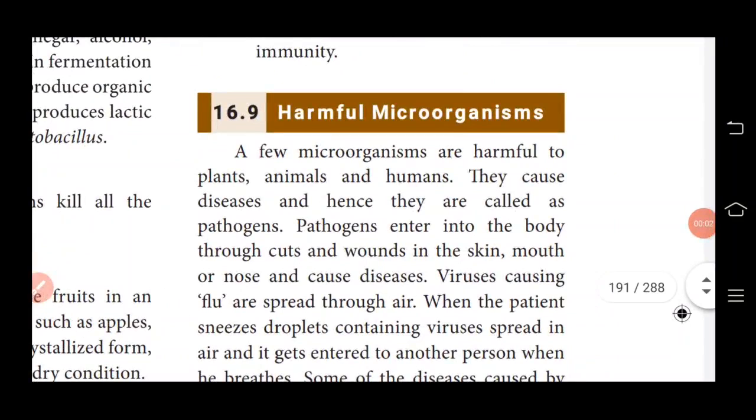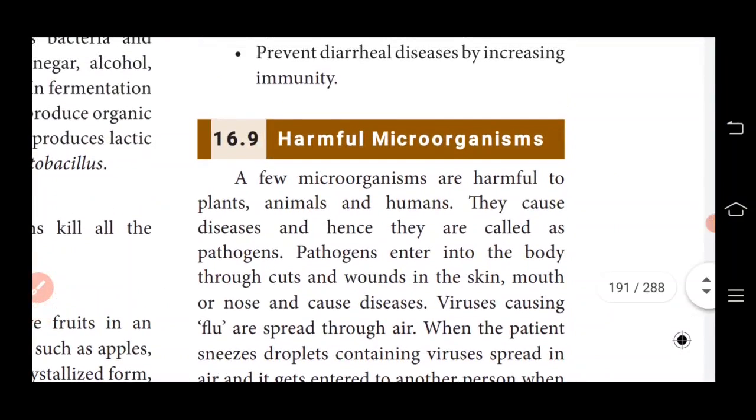And also we learned about the topic of harmful microorganisms. A few organisms are harmful to plants, animals and humans. They cause diseases like malaria, typhoid, rabies and some other diseases. The organisms that cause disease are known as pathogens. Two more important questions: define pathogen. A microorganism that is harmful to plants, animals and humans and causes disease is called a pathogen.